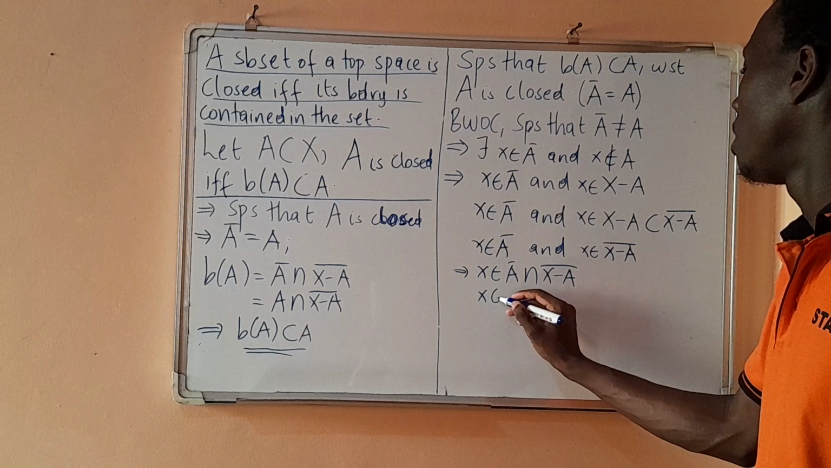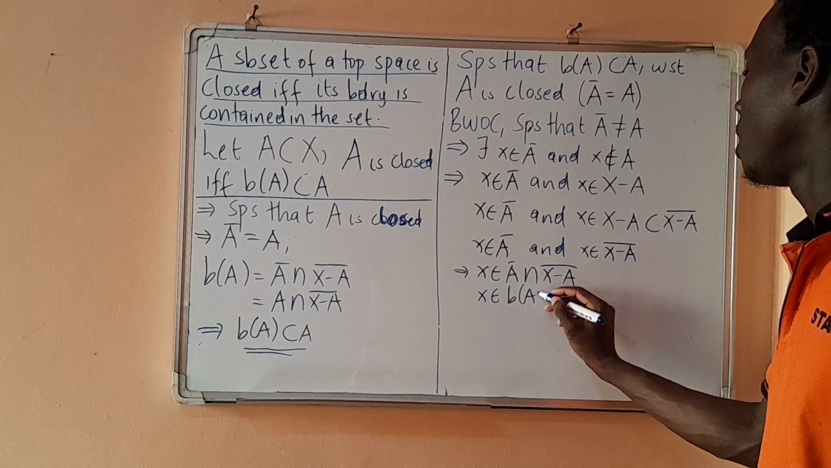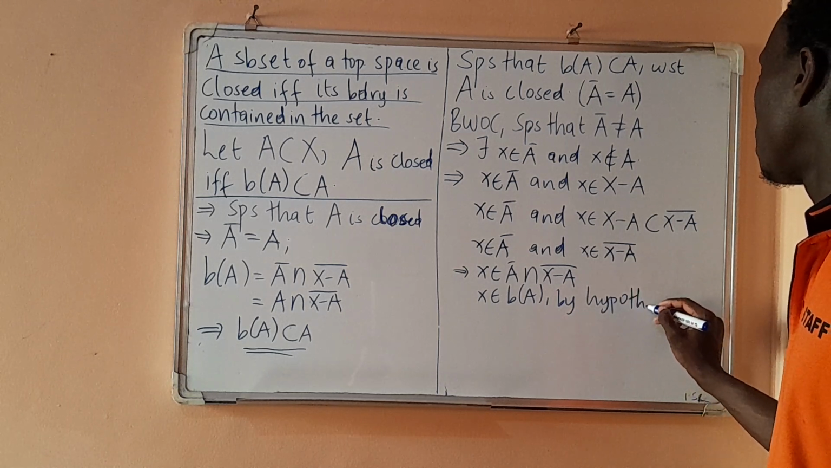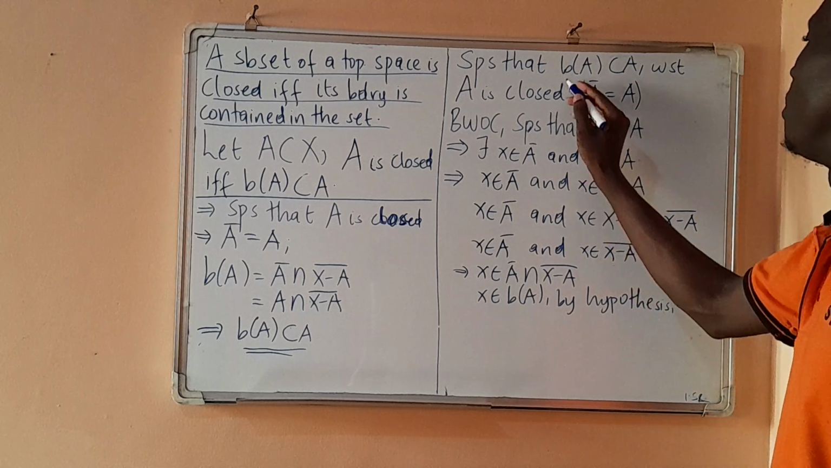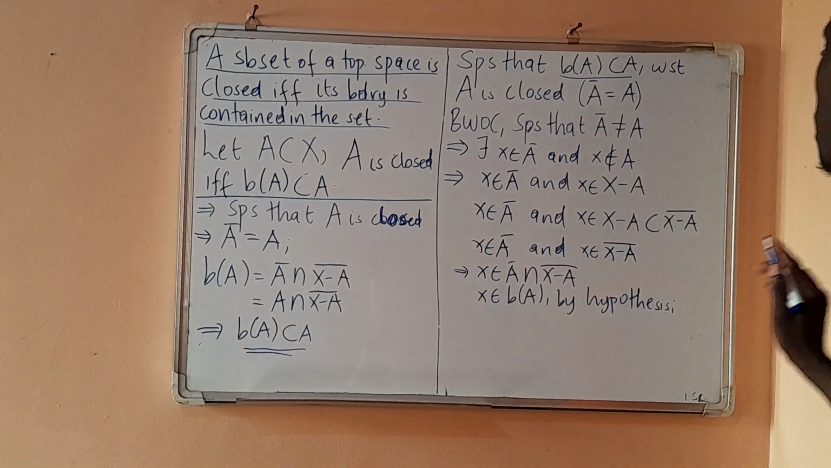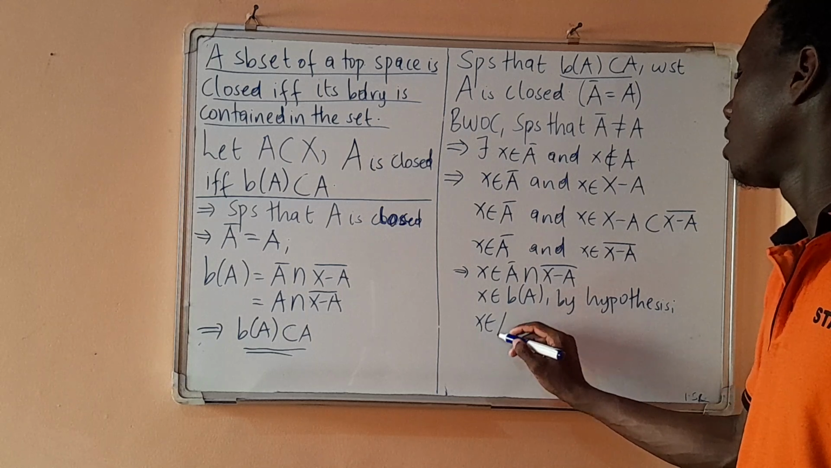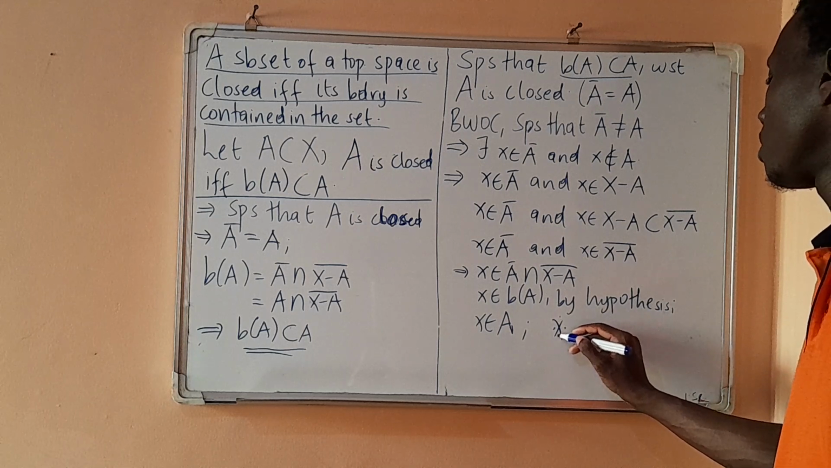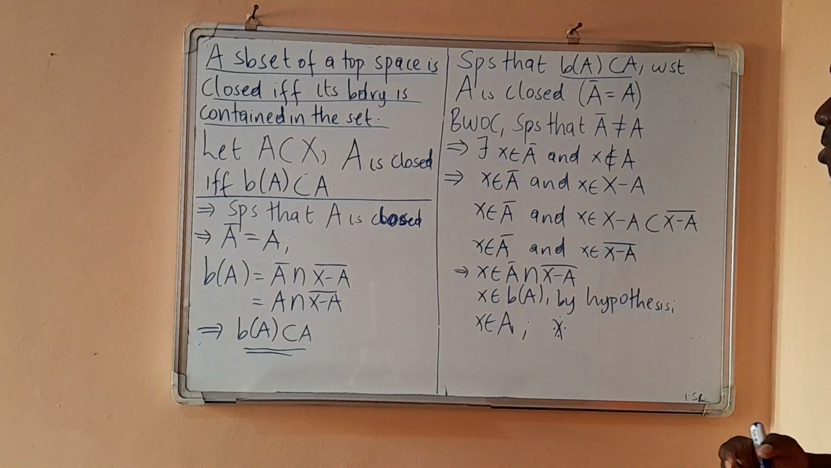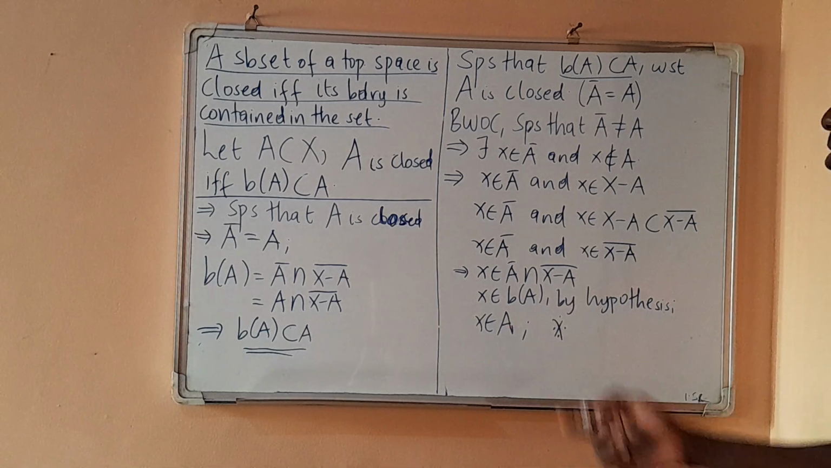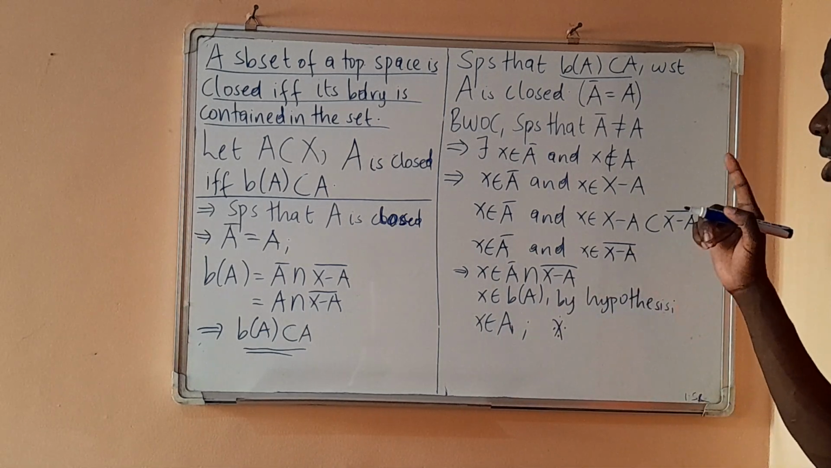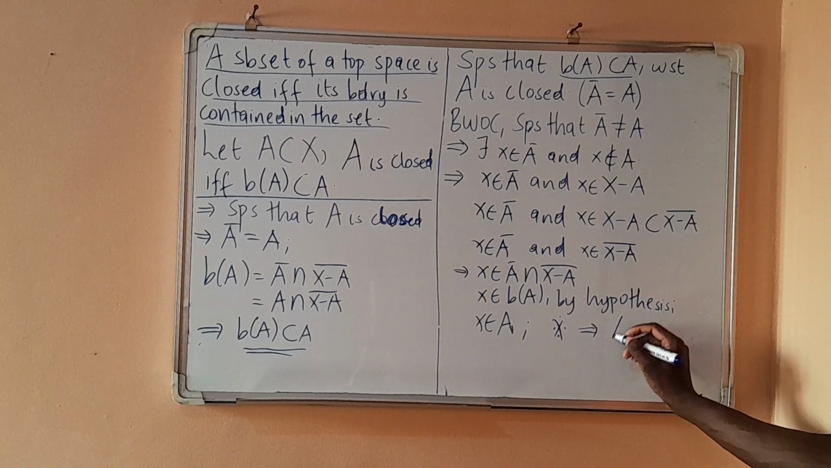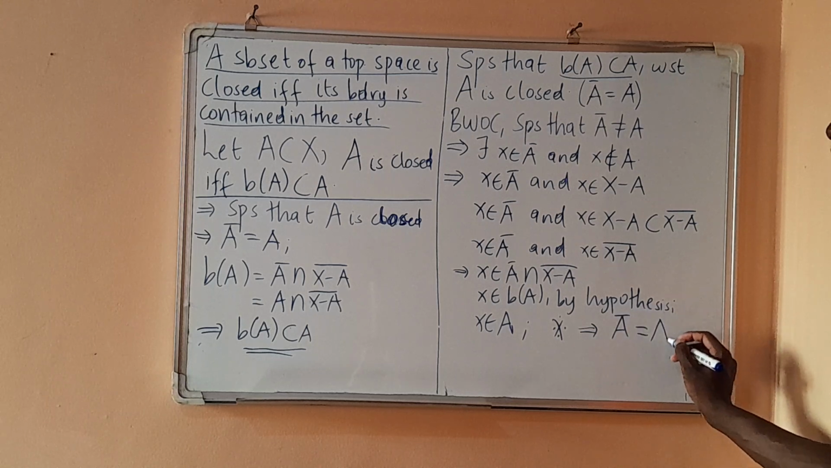So x is in the boundary of A, and by hypothesis, what is that hypothesis? The hypothesis is that the boundary of A is a subset of A. By hypothesis, x is in A. This is a contradiction, because our assumption was x is not in A. We have arrived at something telling us that x is in A. So that implies that our original assumption was wrong. So this implies that the closure of A is equal to A.